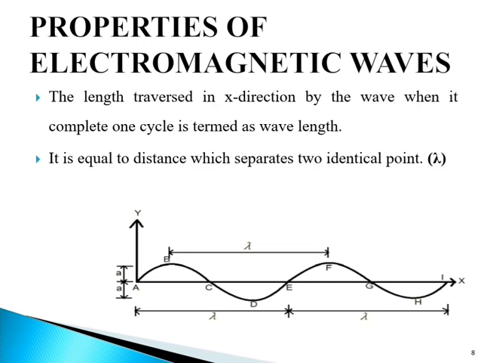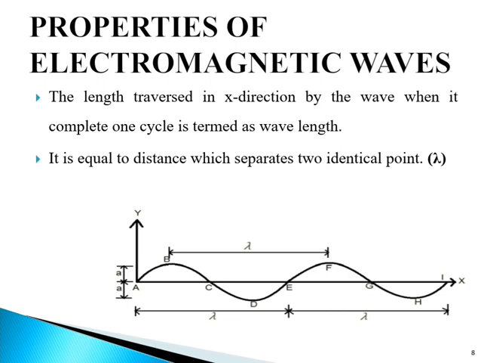Next, the length traversed in the x direction by the wave when it completes one cycle is termed as wavelength. It is equal to the distance which separates two identical points such as A and E or B and F on the wave. It is denoted by lambda and its unit is meters.